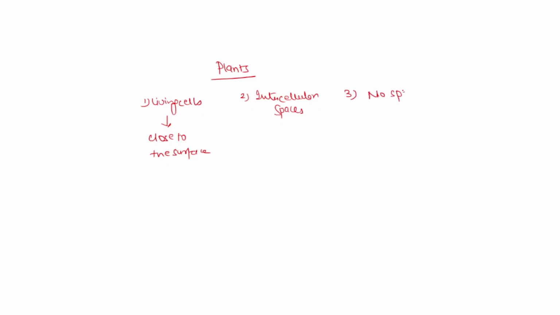Always remember that in plants, living cells are close to the surface, have intercellular spaces, but no specialized respiratory organs. Because cells are close to the surface, diffusion is sufficient